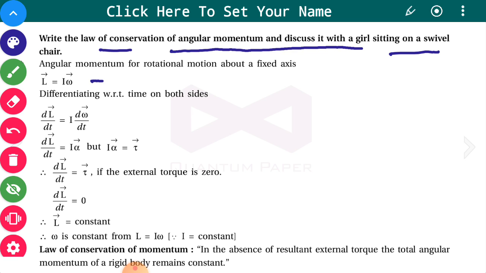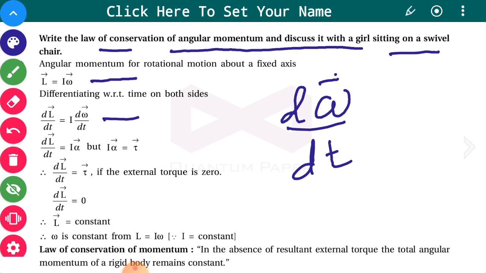As you know, angular momentum about a fixed axis is given by L = Iω. If you take the time rate of change of angular momentum, dL/dt, I is constant, so it becomes I dω/dt, and the rate of change of angular velocity gives angular acceleration.